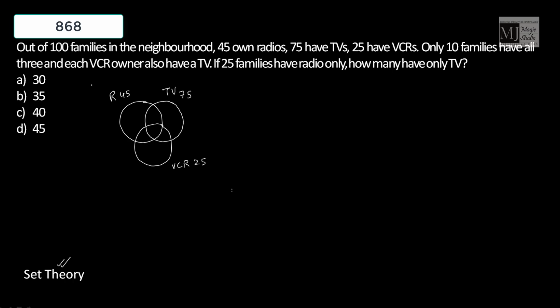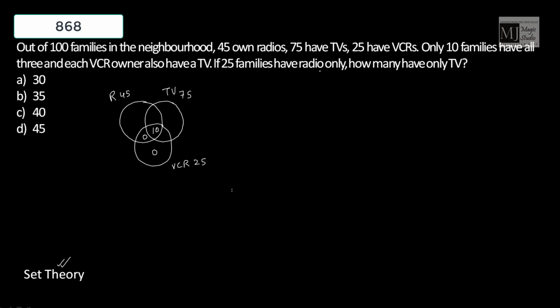Only 10 families have all three, so I can write 10 here in the common area of the 3 Venn diagram circles. And each VCR owner also has a TV. That means there is no one who has only VCR. There is no one who owns VCR and radio only, because all VCR owners should have a TV.